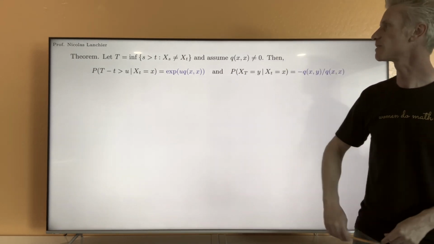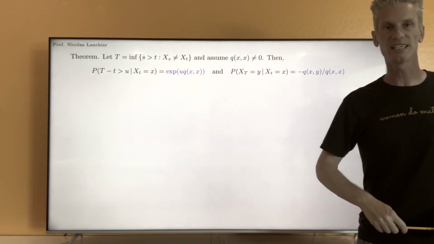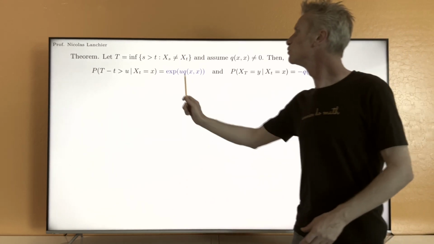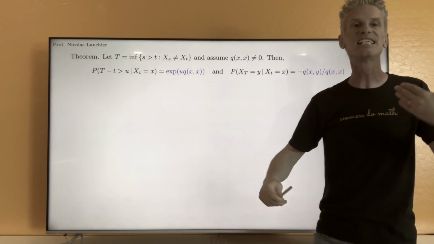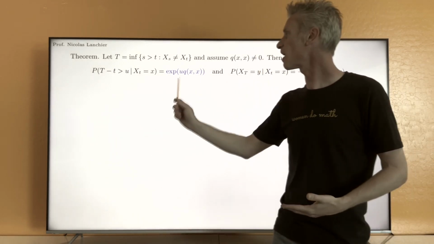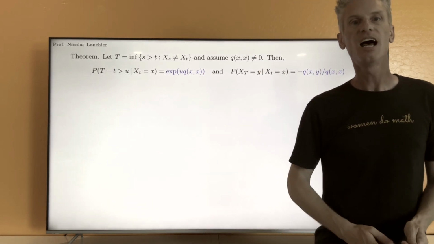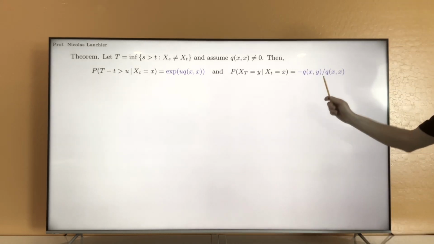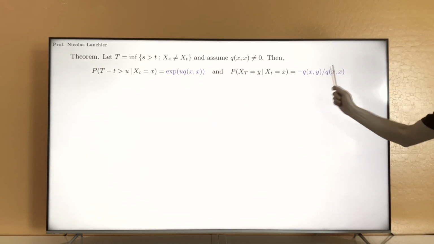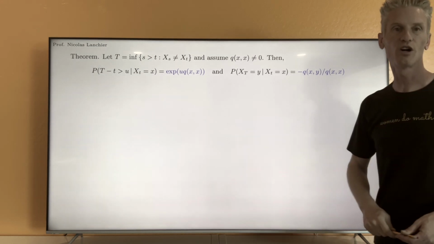So for instance, assuming that the process starts in state X, you would tell your computer, stay in state X for an exponential amount of time with parameter minus qxx, at which time you jump to a new state. This new state is state Y with probability minus qxy over qxx.